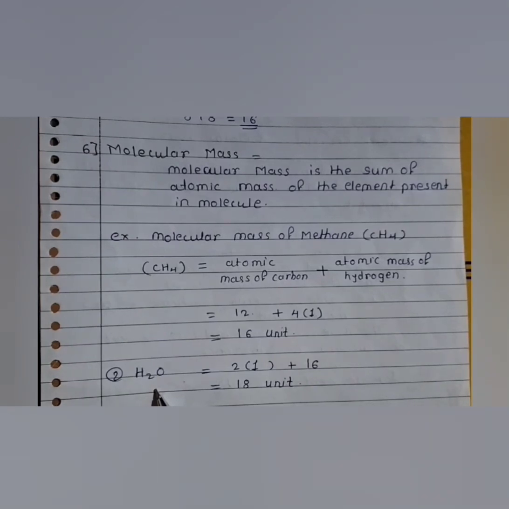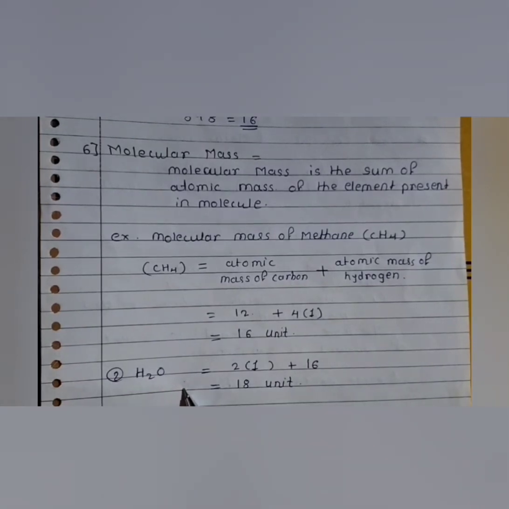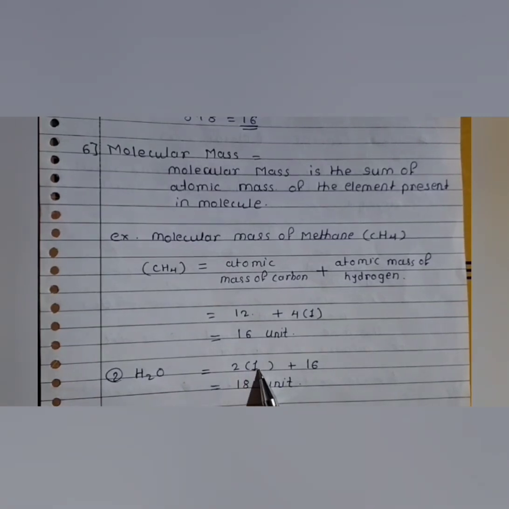The molecular formula of water is H2O. We calculate the molecular mass: 2 hydrogen atoms and 1 oxygen atom. The atomic mass of hydrogen is 1 and oxygen is 16. 2 hydrogen atoms, so 2 multiplied by the atomic mass 1 of hydrogen, 2 plus 16 is 18 units. The molecular mass of water is 18.